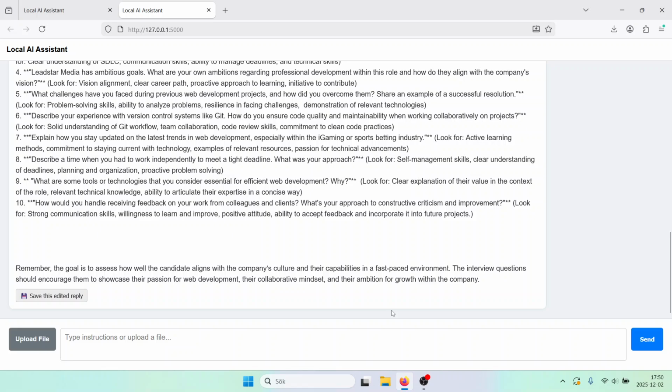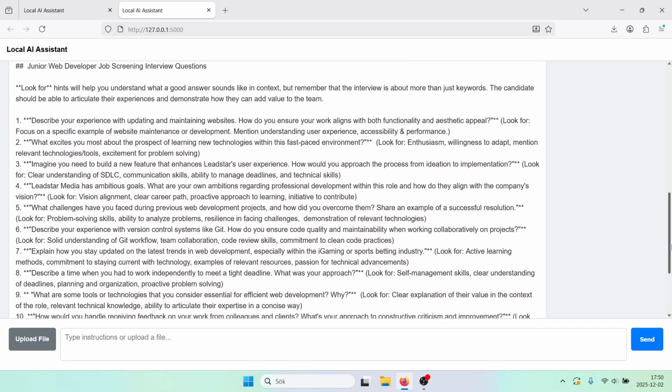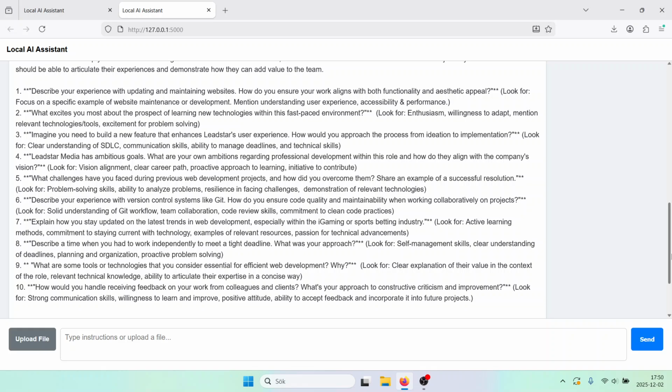And here comes the answer. Now the AI has answered, so let's look at the answer that the AI gave us. Let's just pick the first question here. Describe your experience with updating and maintaining websites.